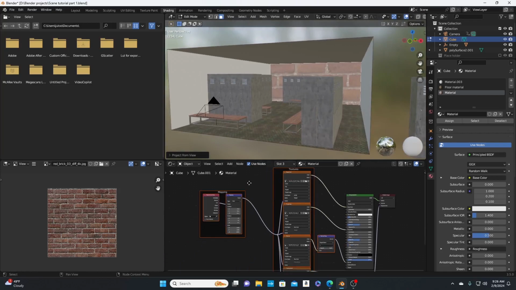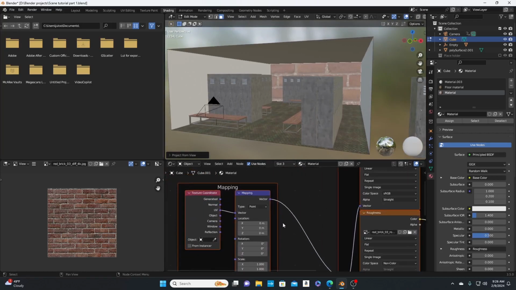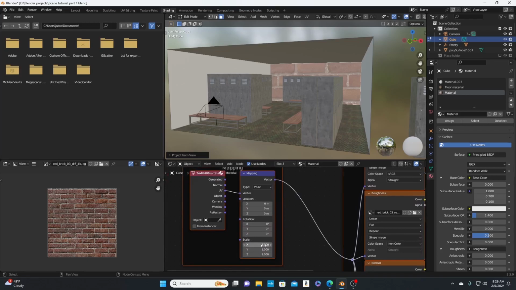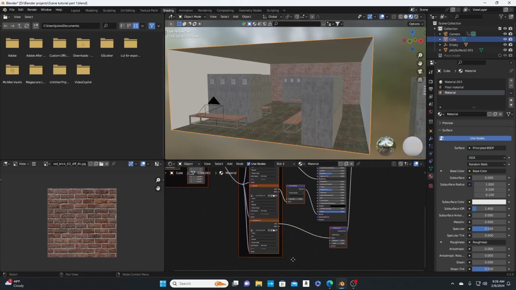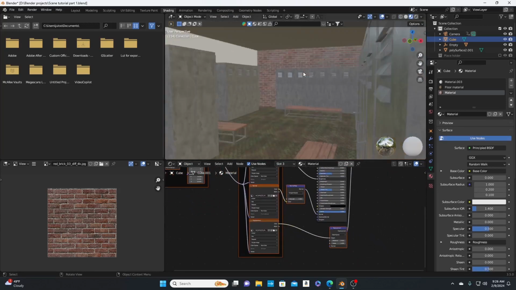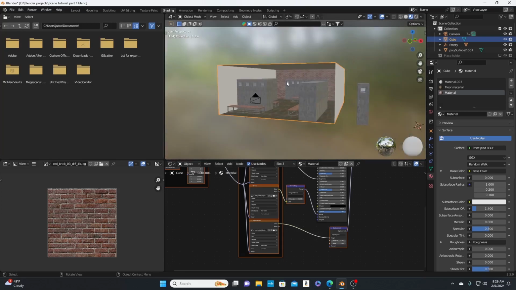And now if we go to mapping, remember how I said go to scale, click, and then hold Shift and drag it. Do that and change it to 5. Or let's do it again. Click and drag, change it to 10. Boom. So we got the wall right there.